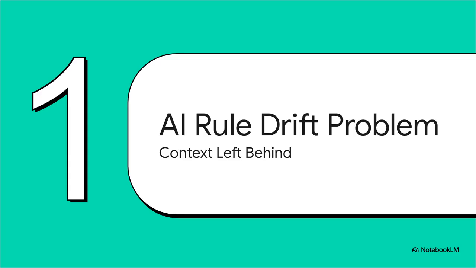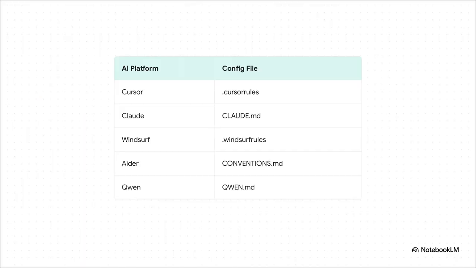Okay, so the sheer nightmare of platform fragmentation is very real. If your team uses Cursor, you need a .cursor rules file. Claude Code requires a claude.md file. Windsurf needs .windsurf rules. Aider relies on conventions.md. Just think about the absolute absurdity of having 4 or 5 different markdown files cluttering up your root directory solely to tell different AI agents the exact same instructions.